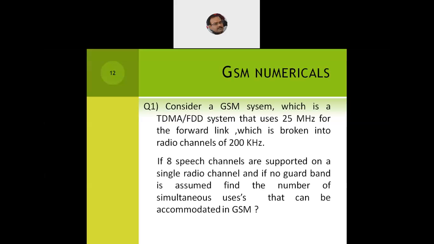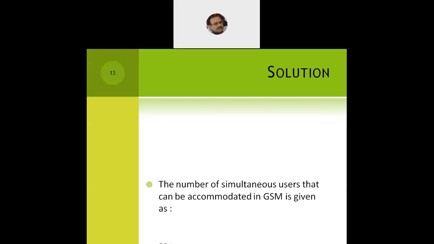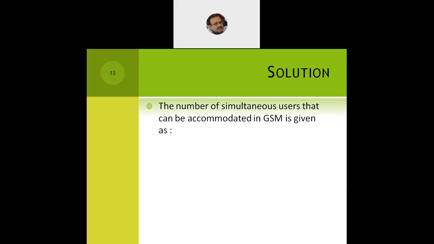So the data given is 25 megahertz, the radio channel bandwidth is 200 kilohertz, and we need to use 8 speech channels. When we try to find the total number of users, in the numerator we will take 25 megahertz and in the denominator 200 kilohertz divided by 8. That will give us the total number of simultaneous users that can be accommodated in GSM.